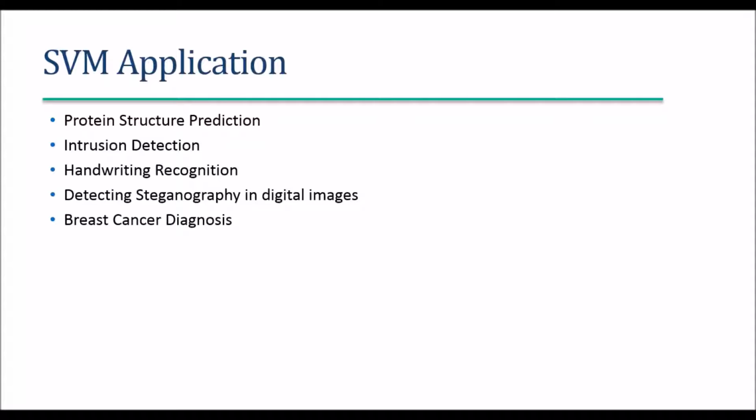There are many applications of SVM. In fact, wherever a neural network can be applied, in most business cases you can apply SVM. Protein structure prediction, image recognition, handwritten digit recognition, breast cancer diagnosis. There are many places where SVM can be applied, where the data is unstructured or semi-structured, where the objective space is highly nonlinear, we can go with SVM.